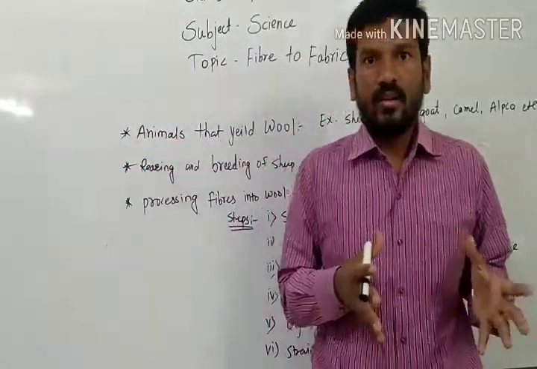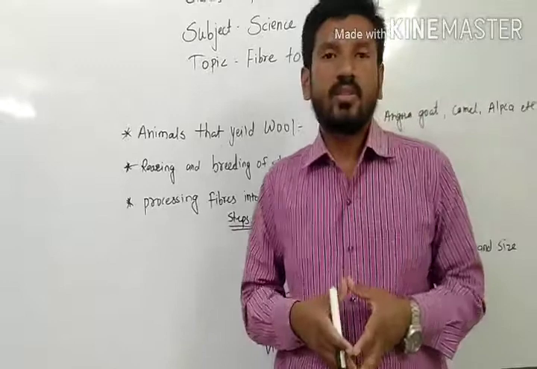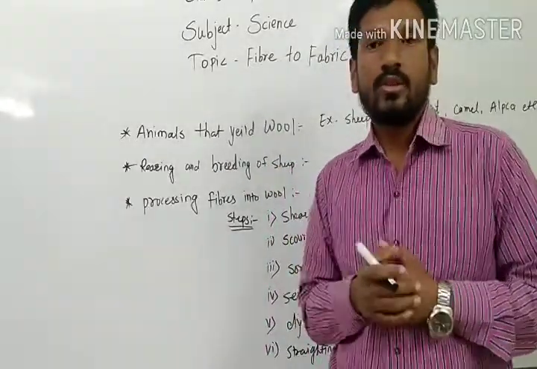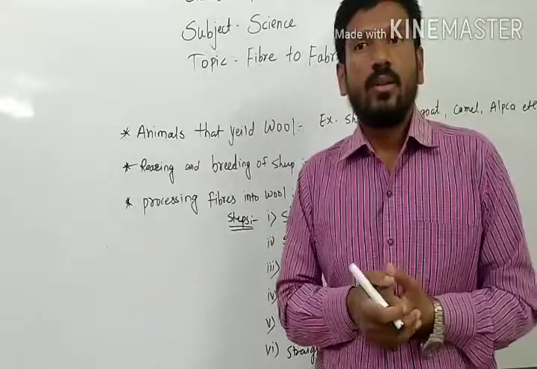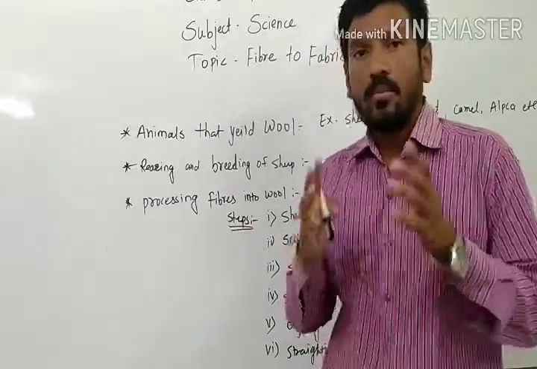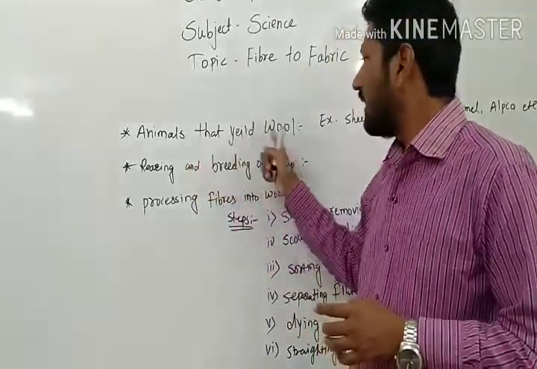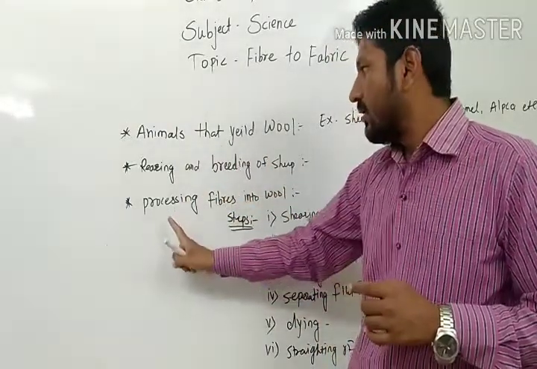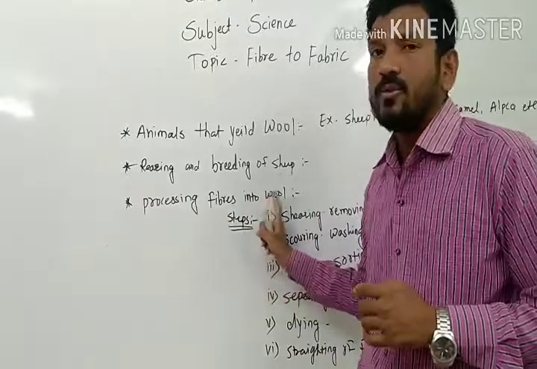This is the third lecture for this lesson, Fiber to Fabric. According to this topic, today we are going to learn about three main points: animals that yield wool, rearing and breeding of sheep, and third, processing fibers into wool.